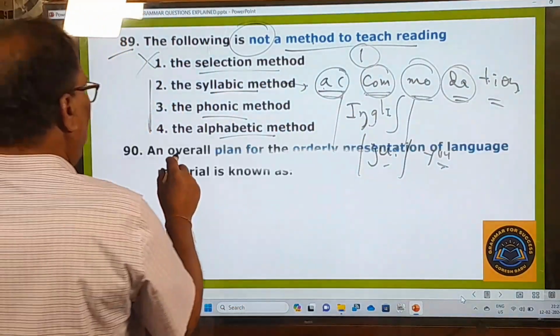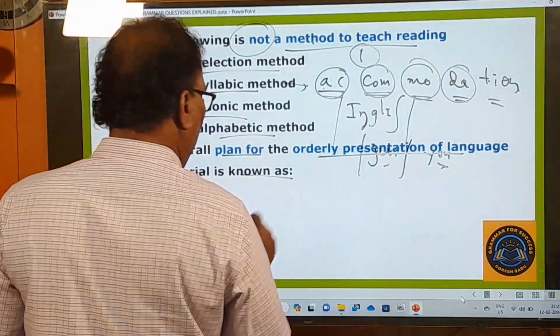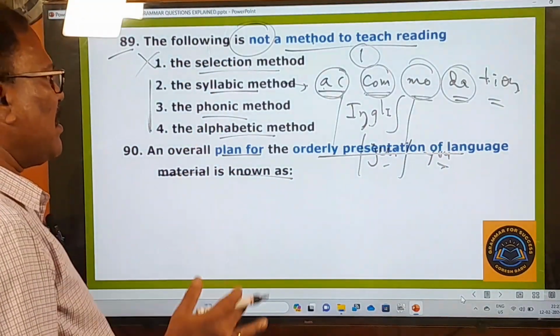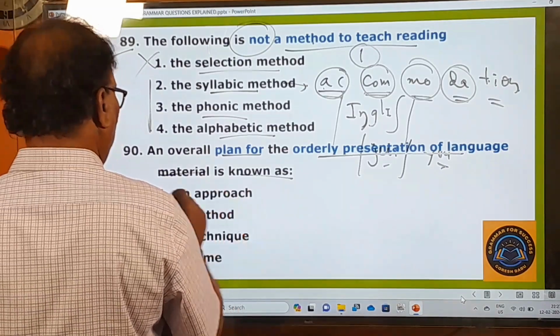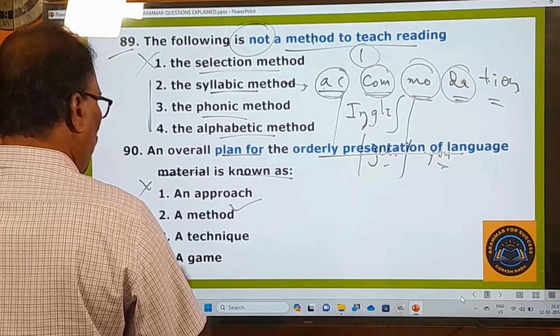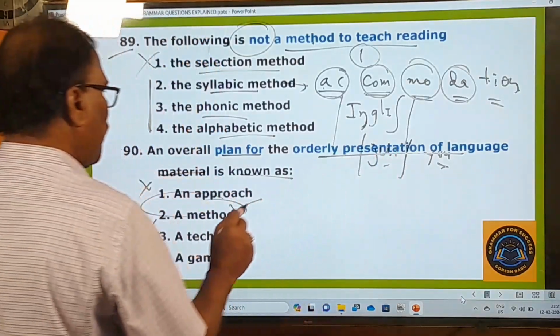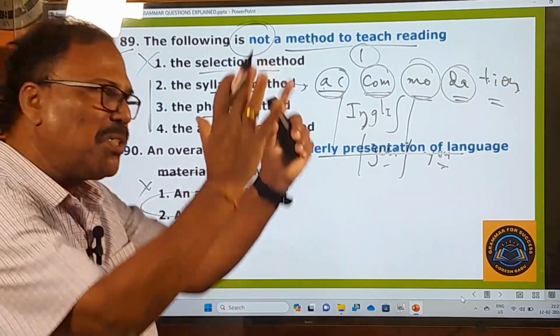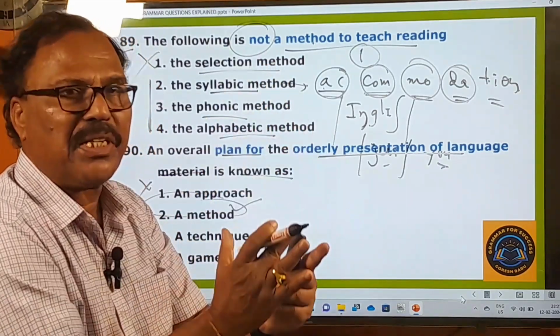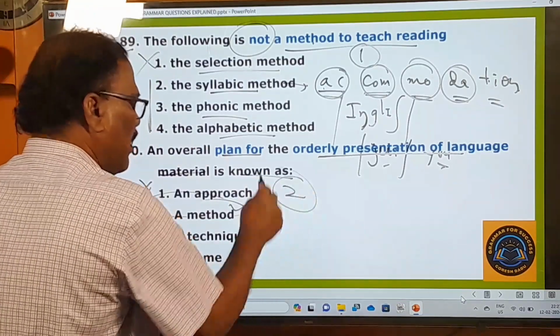And the last question: the overall plan for orderly presentation of language material is known as... An approach? No. A method? Okay. A technique? No. A game? No. Only a method. Orderly means systematic. The systematic presentation of language material is called a method. So the second one is your answer.